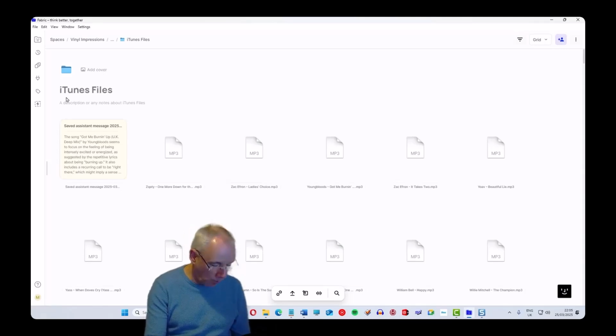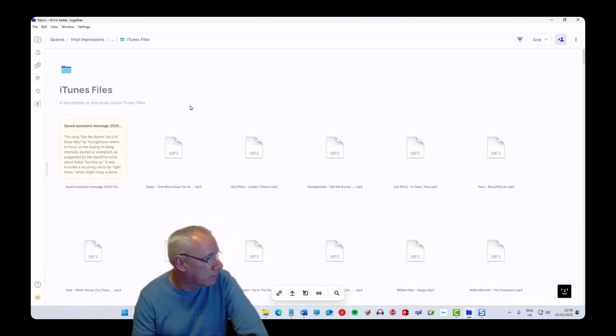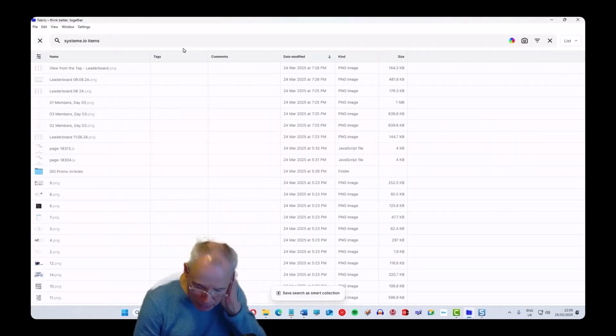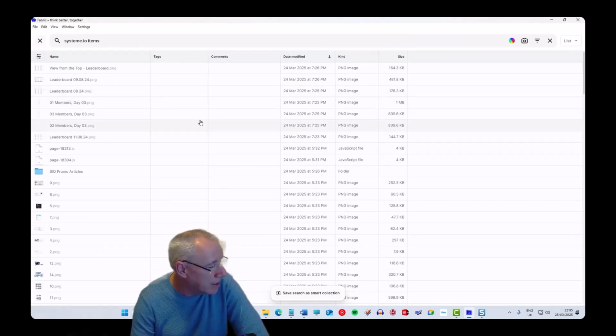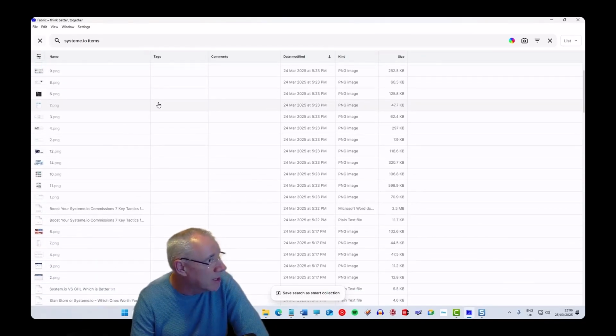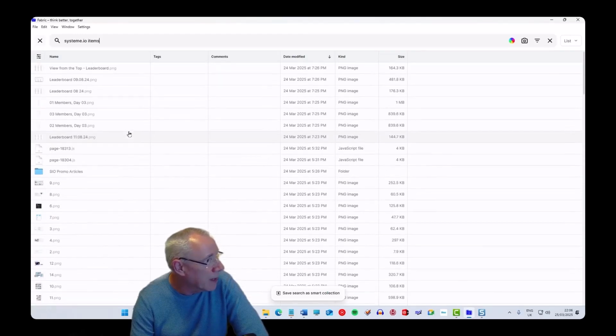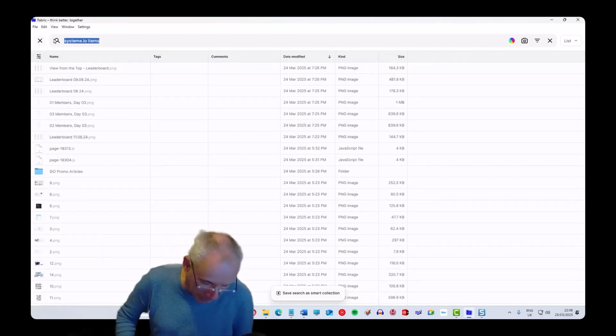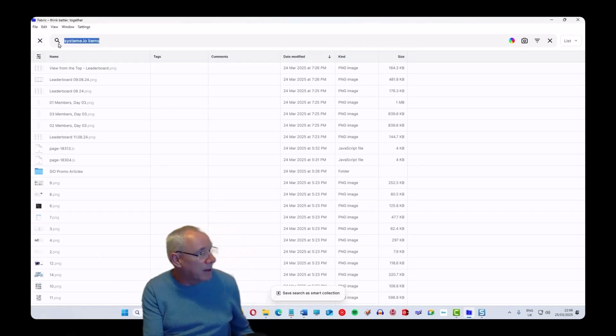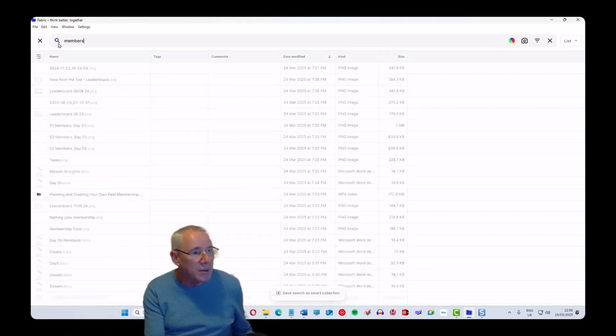But that's why I like it personally, because anything you've got anywhere, whether it's on your computer, whether it's on the cloud, Google Drive, wherever, it will find it for you. So you just go back to the beginning and ask. It says, what are you looking for? And you say, System.io items. And that's everything to do with System.io. Now, if I didn't know quite what it was, I didn't know the title or anything, I could say anything with members in it. And then everything with member, and you can narrow it down.